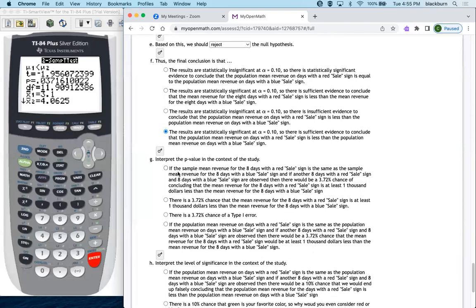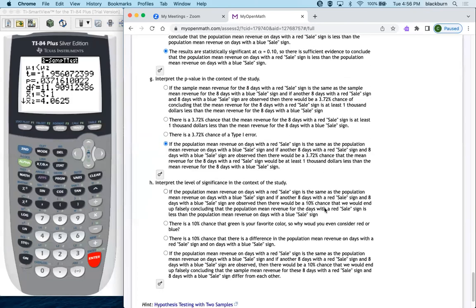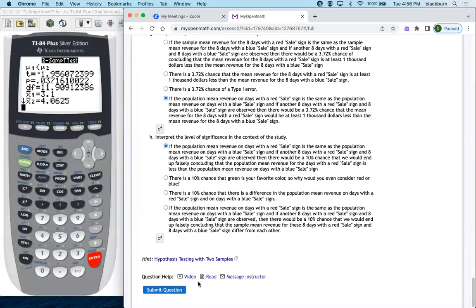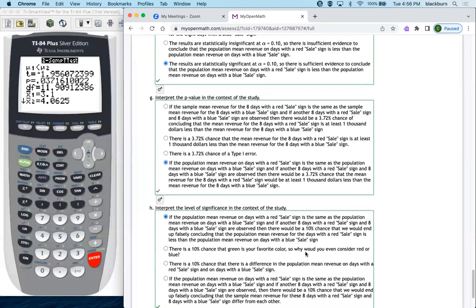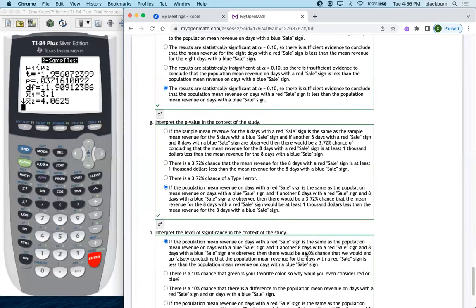Right here, the first one's not going to be right. It talks about sample mean revenue. We want to know about the population mean revenue, so it's going to be that one. Then in the last one, you're looking for population mean to be in there twice. As you see, the last one talks about the sample mean near the bottom. So no, because we're inferring about the population mean, it's going to be the first one there. And lo and behold, we're correct.